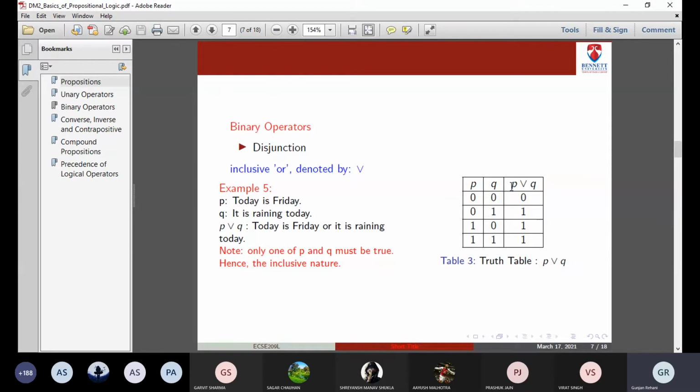Yes, disjunction is clear to all. The symbol, the operator, the truth table. Ma'am, can you explain the note, the inclusive nature?